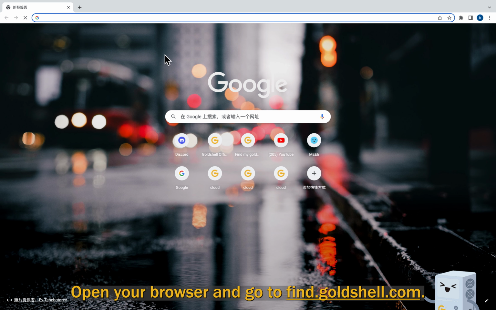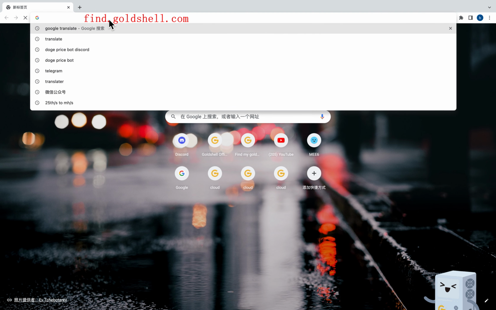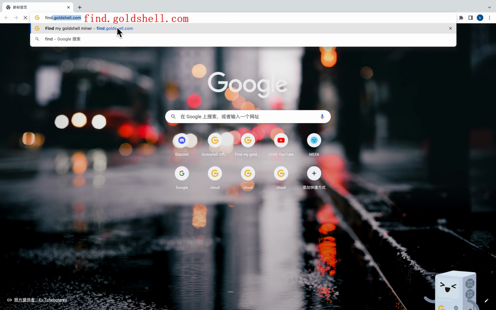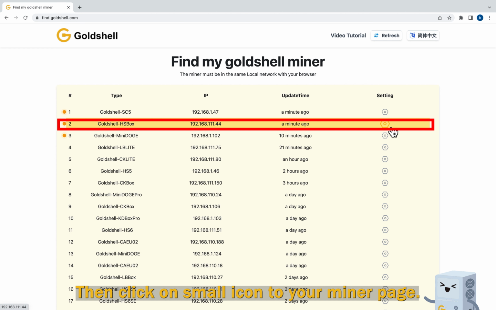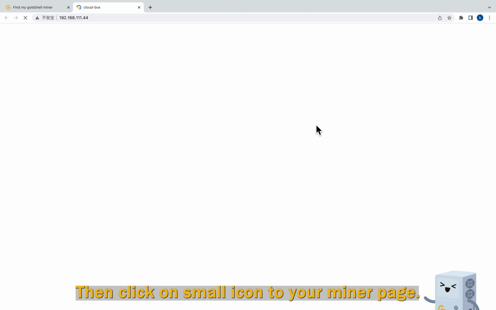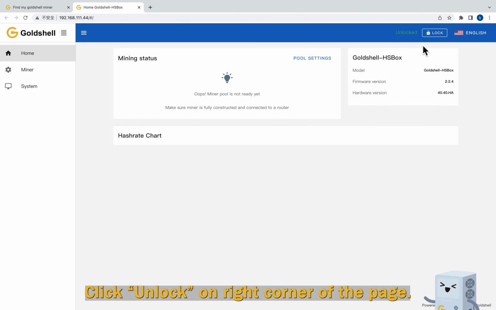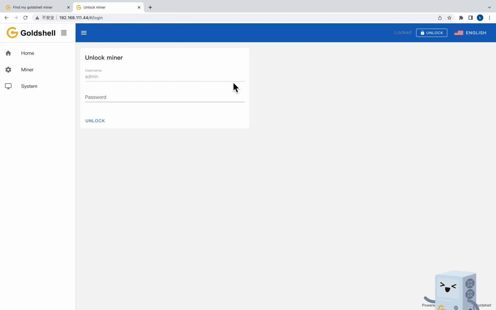Open your browser and go to find.goldshell.com. You can see your miner listed with a yellow dot. Then click on the small icon to go to your miner page. Click Unlock in the right corner of the page.